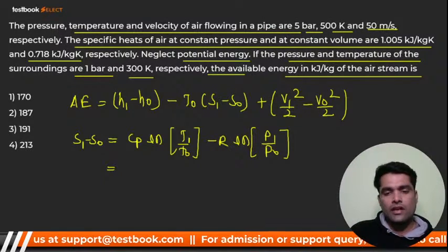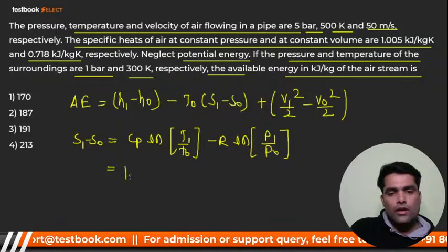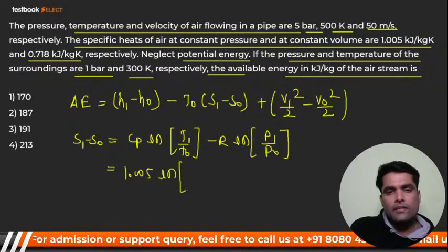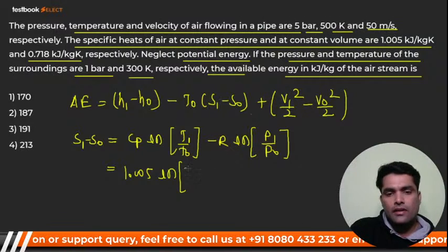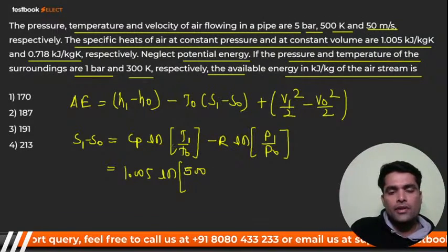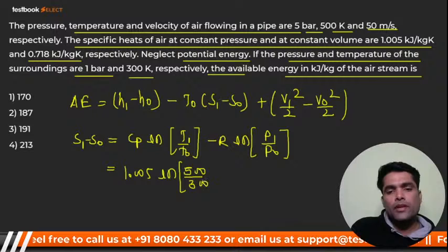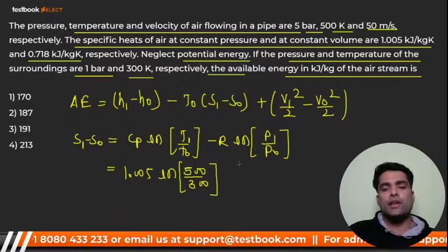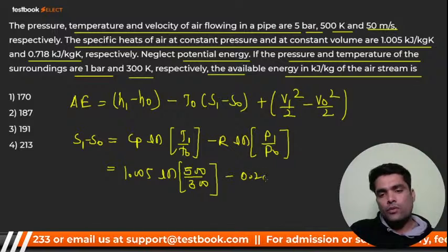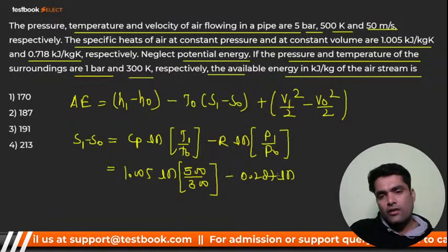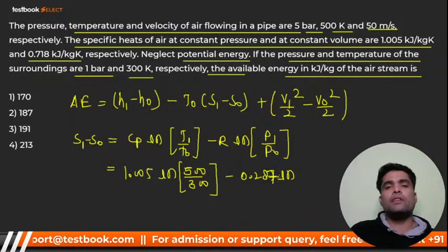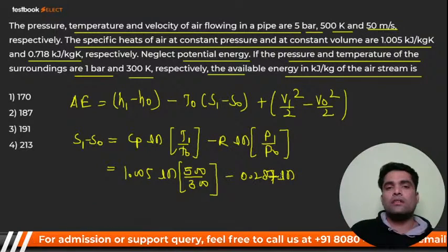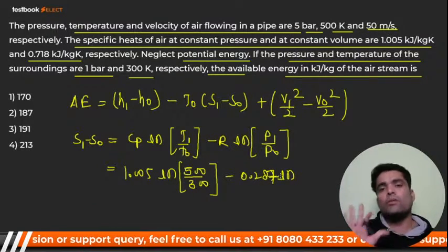So here I go ahead. 1.005 ln of T1, and how much is T1 given? 500. T naught, that is surrounding temperature, 300. You have to simply put the value and get the answer. That's it. Nothing more you have to do in this kind of question, my dear. And it should be 0.287 ln of. People thought that previous year questions are very easy. The numerical will not be like this. No, numerical will be like this only. It is based on this only.